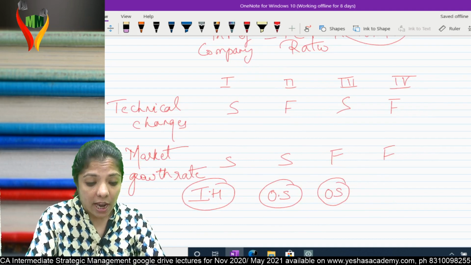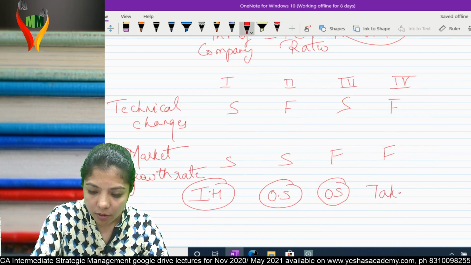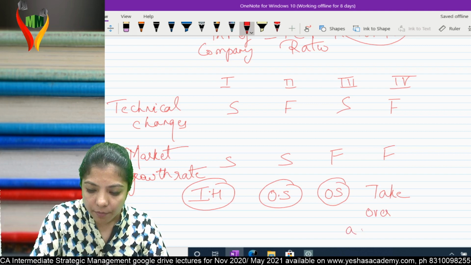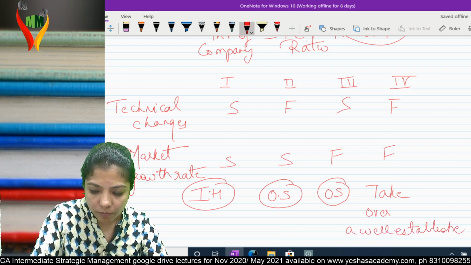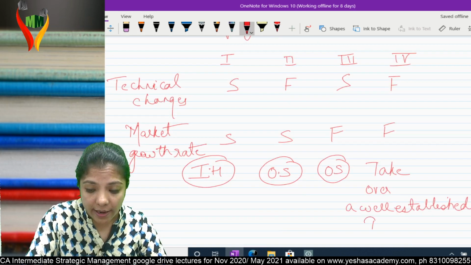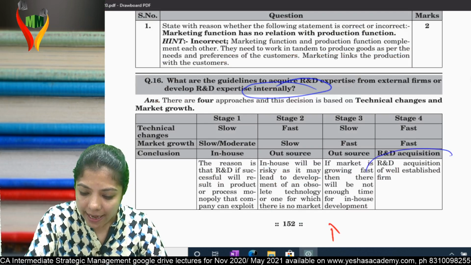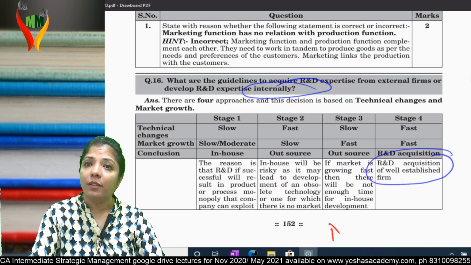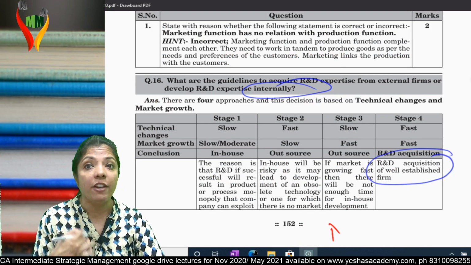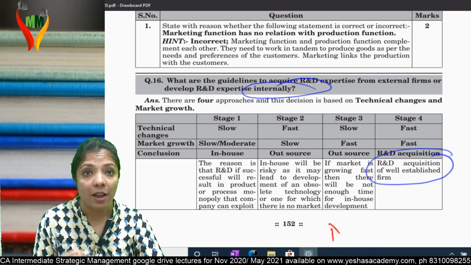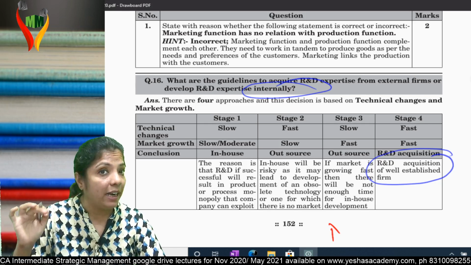And last one, if both are fast, then go a step ahead. Take over a well-established R&D firm only. See, R&D acquisition of a well-established firm. Acquire a company which is into R&D only, because when technology is changing very fast and demand is very high, you should be the first one to launch the new updated product in the market.